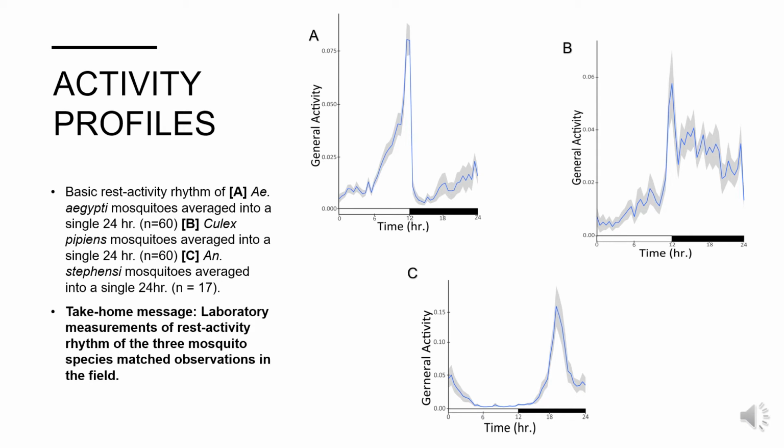However, Culex remain more active during the night and less active during the morning when compared to Aedes. On the other hand, Figure C reveals that Anopheles stephensi are very active during the night, peaking in the middle of the night, but are very non-active during midday and evening. These laboratory measurements of rest and active cycles match the field observations of each mosquito species.